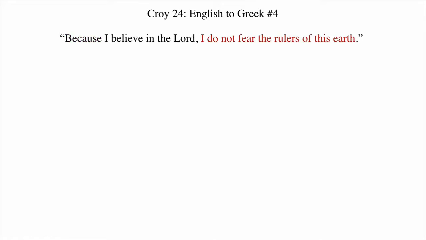I think it's easiest if we start with the main clause. So, I do not fear. Our verb is phobeomai, and remember that omai indicates a contract verb. So we memorize the vocabulary form phobeomai, but we'll never see it look like that. That epsilon contract merges with the o of omai and gives us phoboumai. This is a deponent verb, so we have to use the middle passive endings. Ou phoboumai, I do not fear.